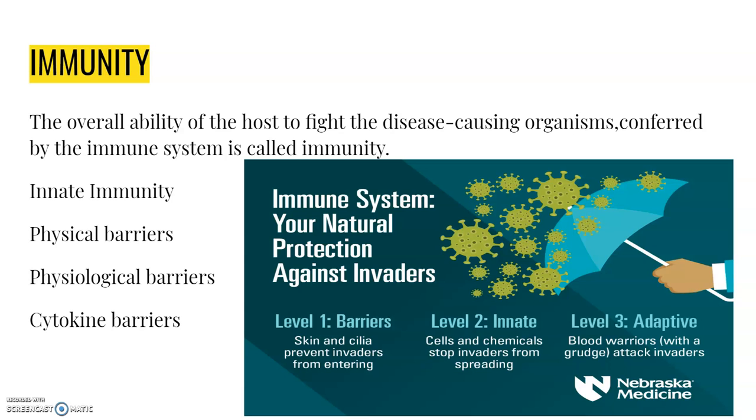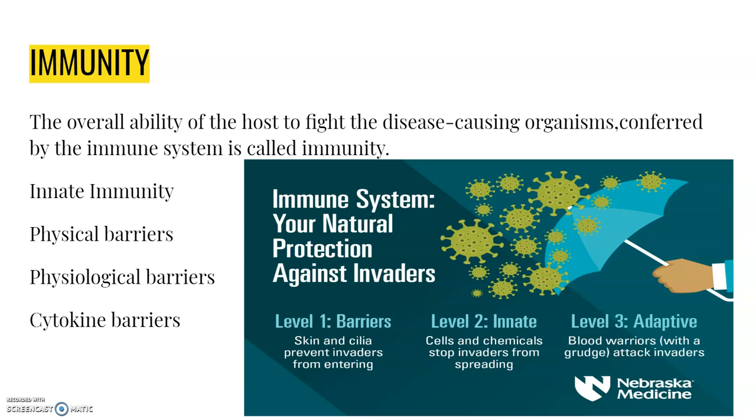Now, every day we are exposed to a large number of infectious agents, but only a few of these exposures result in a disease. Why? This is due to the fact that the body is able to defend itself from most of the foreign agents. So, this overall ability of the host to fight the disease causing organisms because of the immune system is called immunity. Immunity is further of two types: innate immunity and acquired immunity.